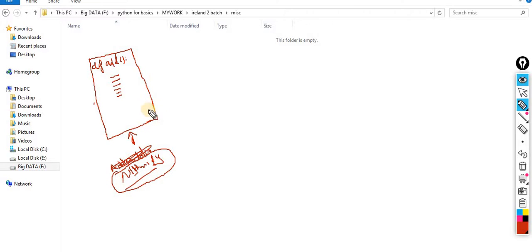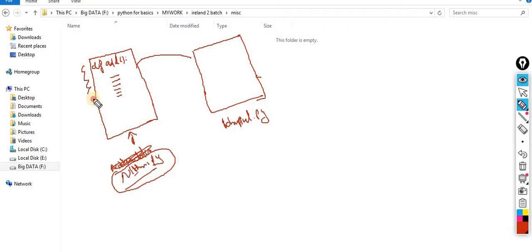Now understand this concept. I want these functions in another file. Let's suppose this file is bhupinder.py. In bhupinder.py I need all these functions.